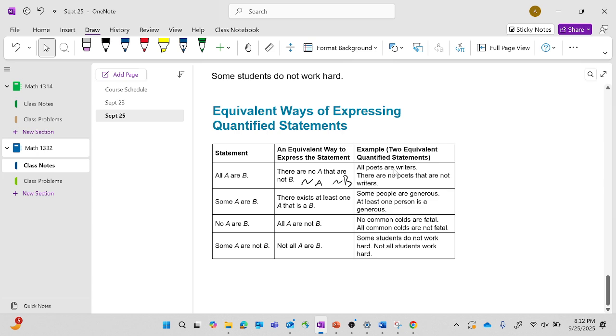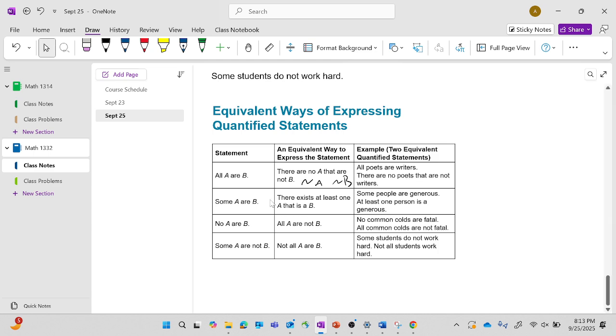That's kind of what it's saying. All poets are writers. That's all A are B. There are no poets that are not writers. There are no A that are not B, right? Not A, not B. Everyone following me?